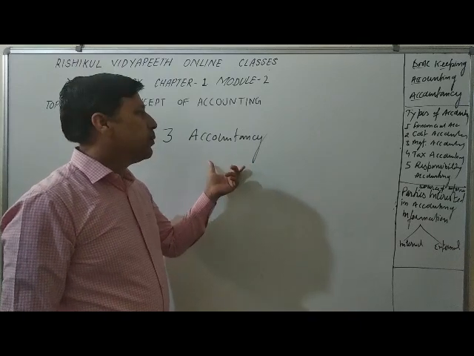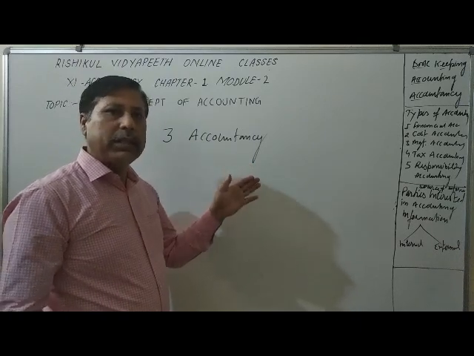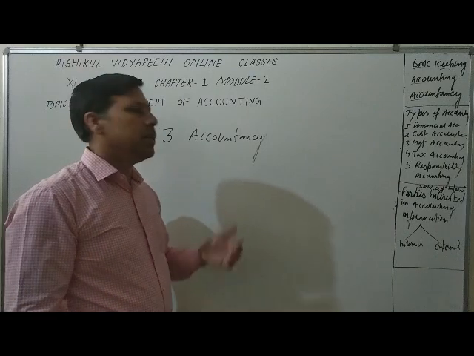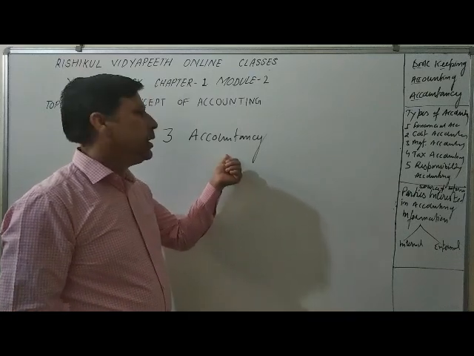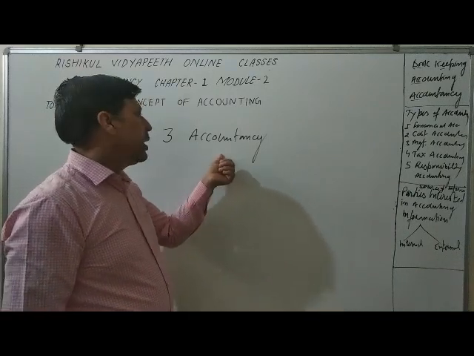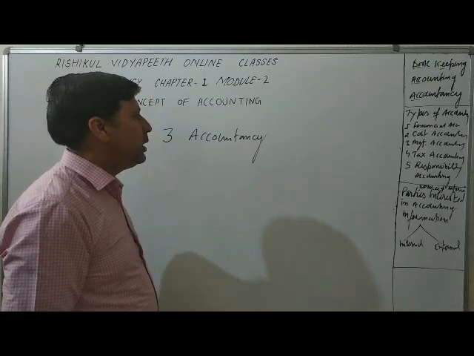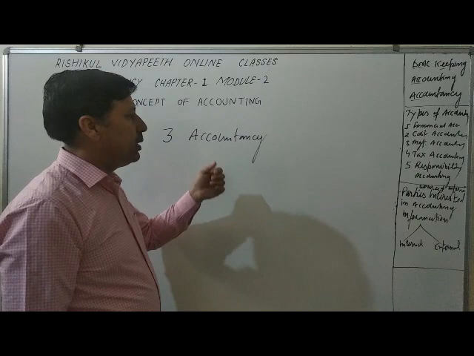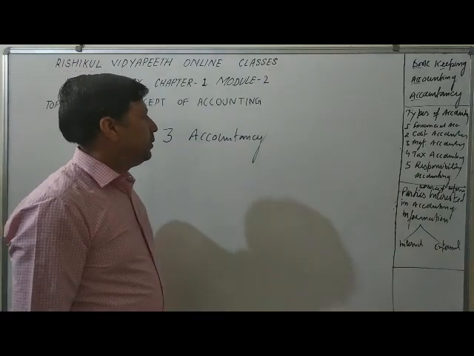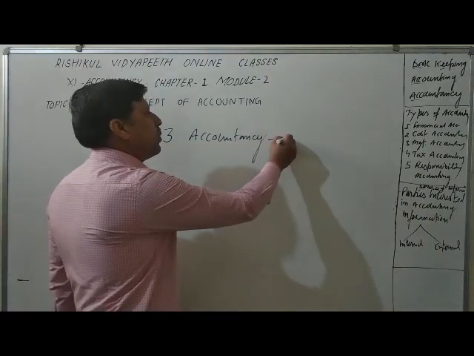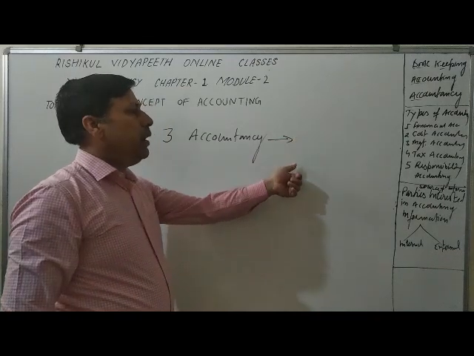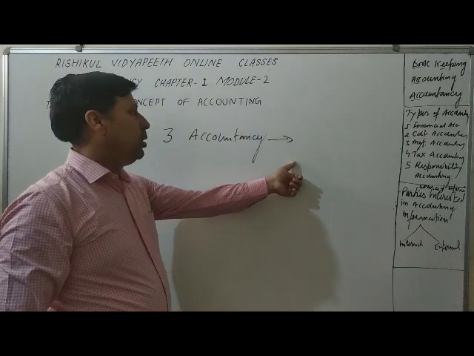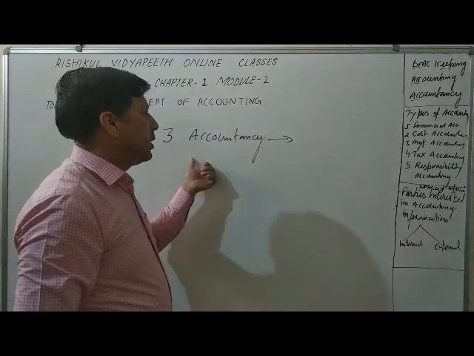It is a book of accountancy, and bookkeeping and accounting are all there. It is a body of knowledge, a stream. Here we study bookkeeping and accounting both. So this is accountancy.